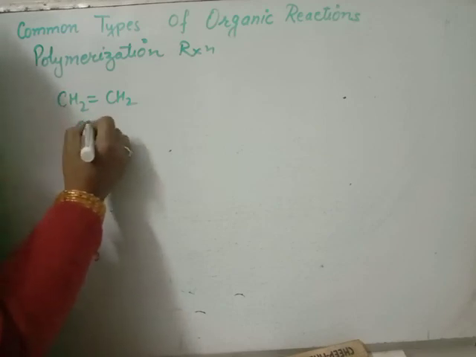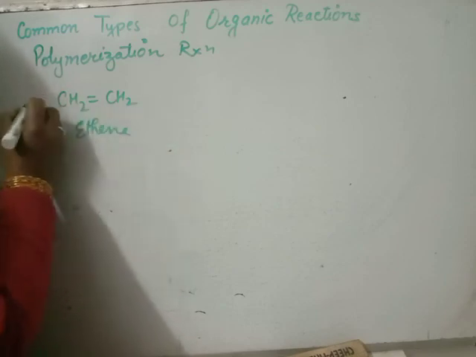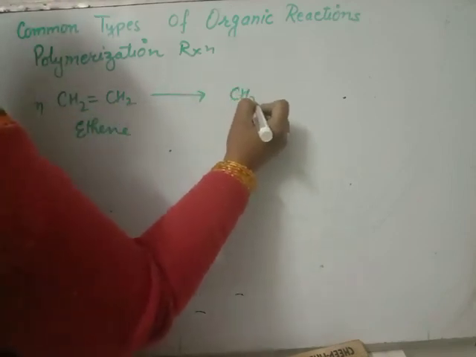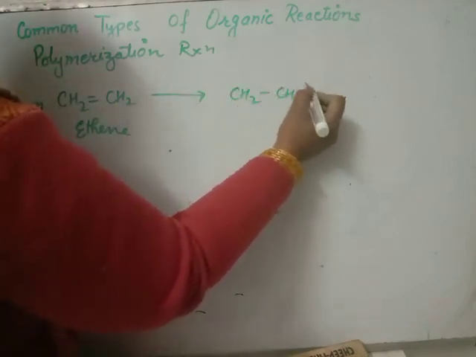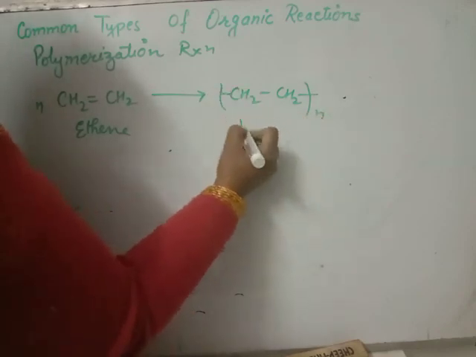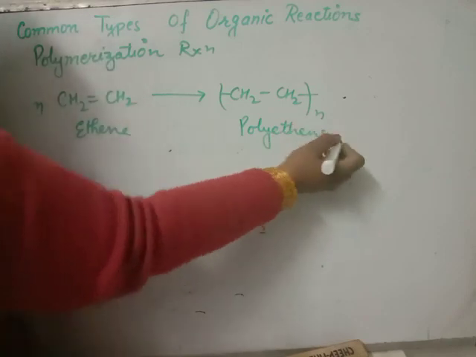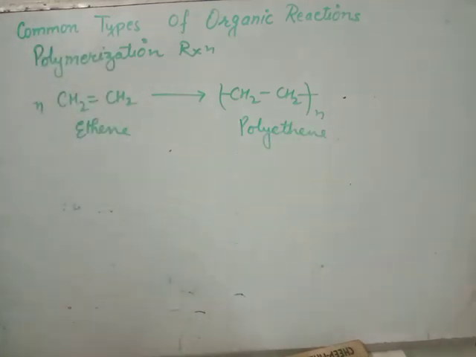A large number of ethene molecules combine together to give polythene, a single large molecule. Clear? This is the polymerization reaction. On the basis of polymerization reactions, we have a separate branch of chemistry known as polymer chemistry. Thank you.